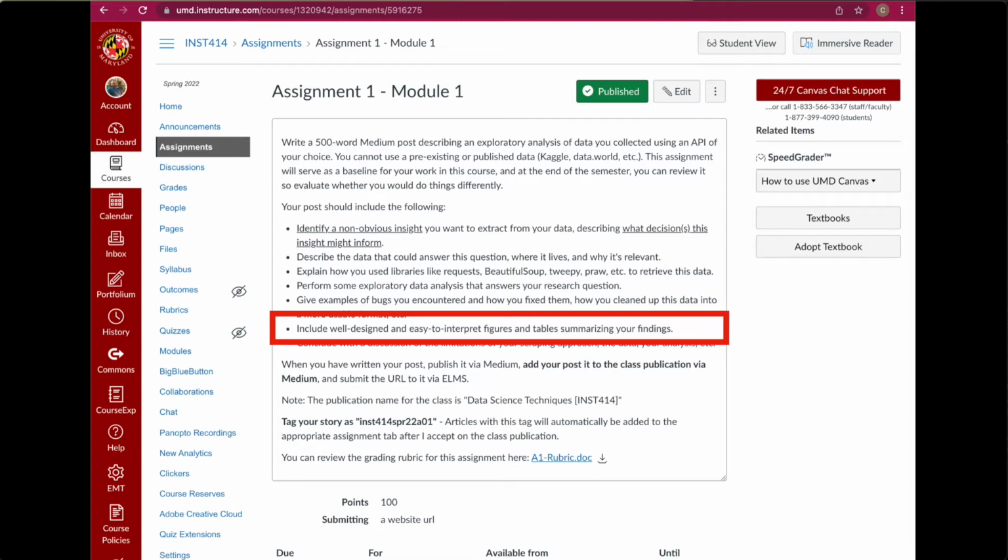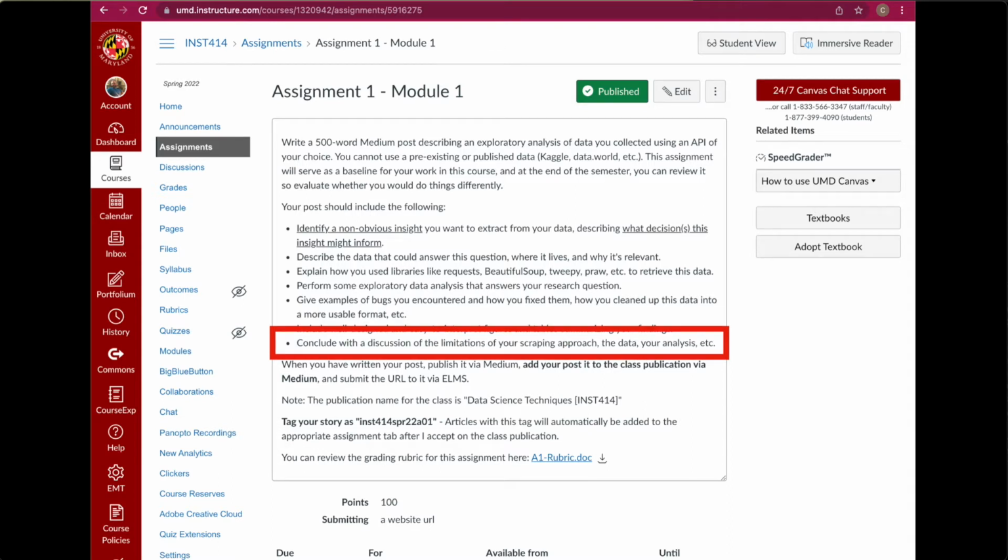All that's relatively straightforward. And then conclude your article discussing the limitations you have and any major takeaways that you want to close on. Now these last few pieces, whatever bugs you encountered, useful and impactful figures, and conclusions on limitations, all of your Medium posts should have that. Each one of the 6 assignments over the course of the semester.